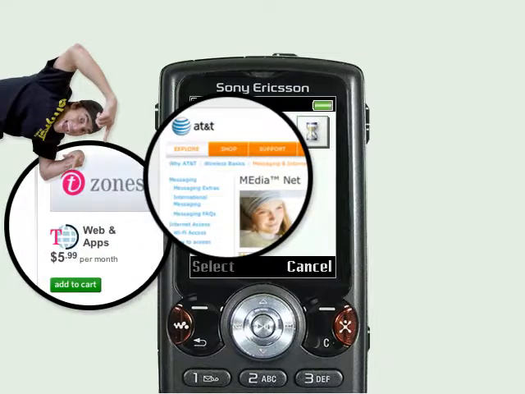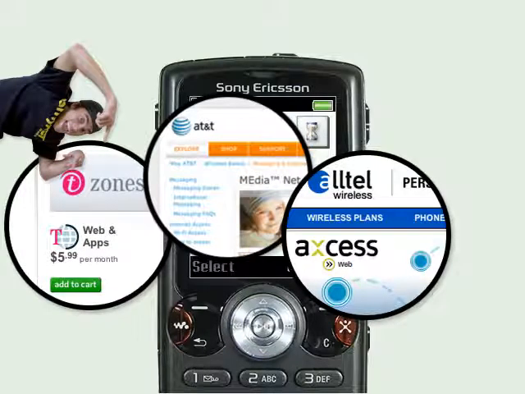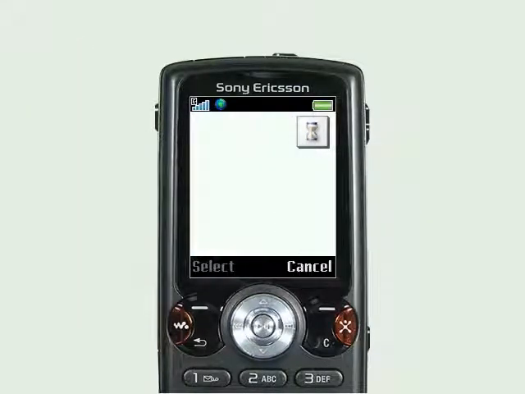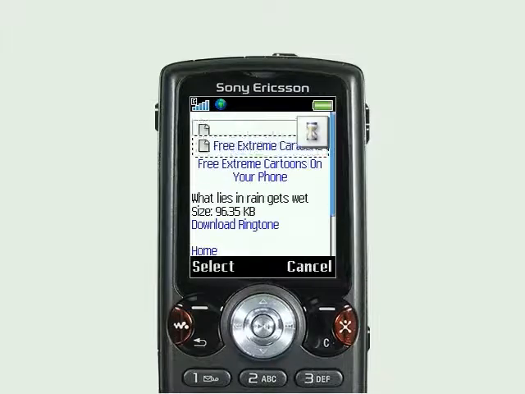Make sure that you have a data plan so that you can download ringtones from Myxer. You have to have a data plan. So this will just take a second to connect. Also remember, anything marked on Myxer no charge is no charge, so download as much as you want.